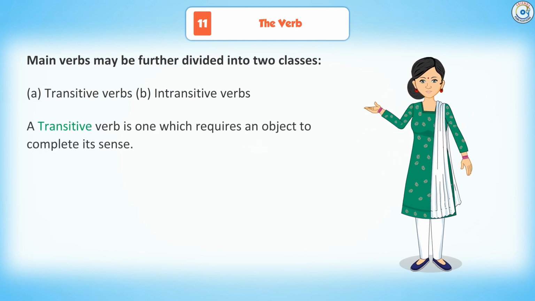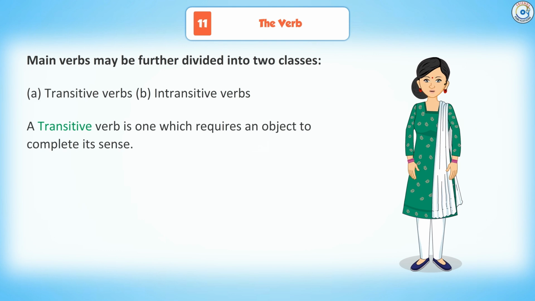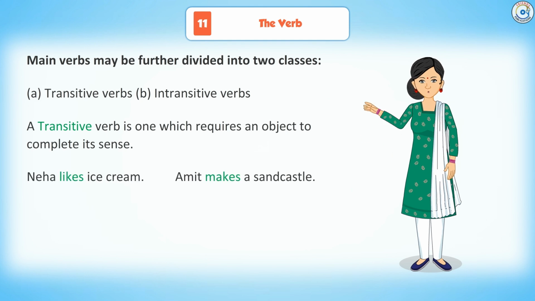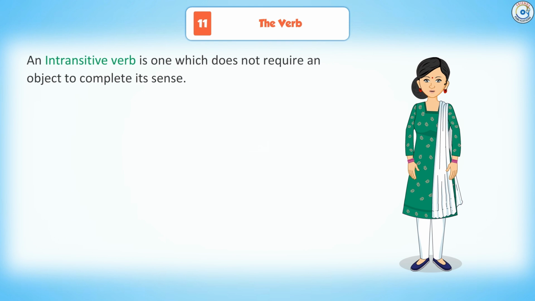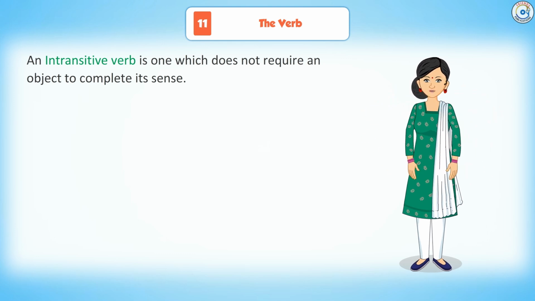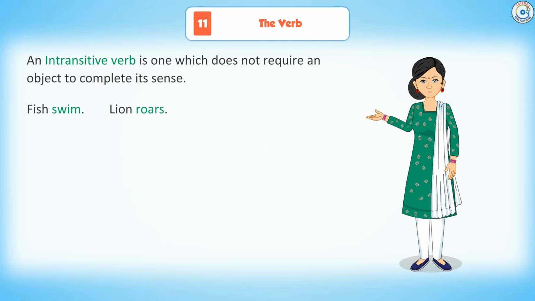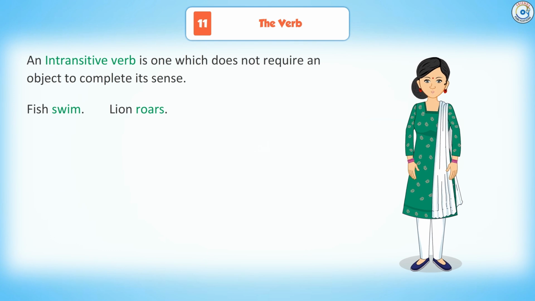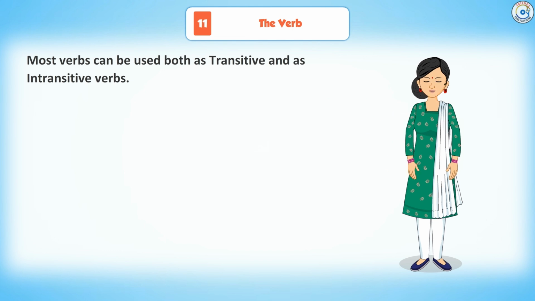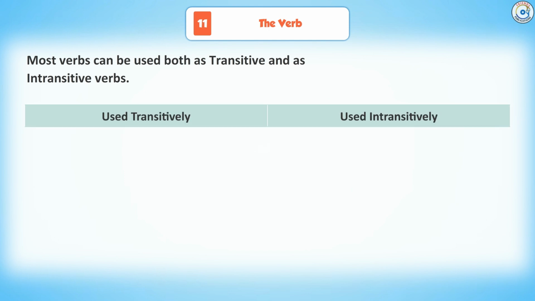A transitive verb is one which requires an object to complete its sense. Neha likes ice cream. Amit makes a sandcastle. An intransitive verb is one which does not require an object to complete its sense. Fish swim. Lion roars. Most verbs can be used both as transitive and as intransitive verbs.